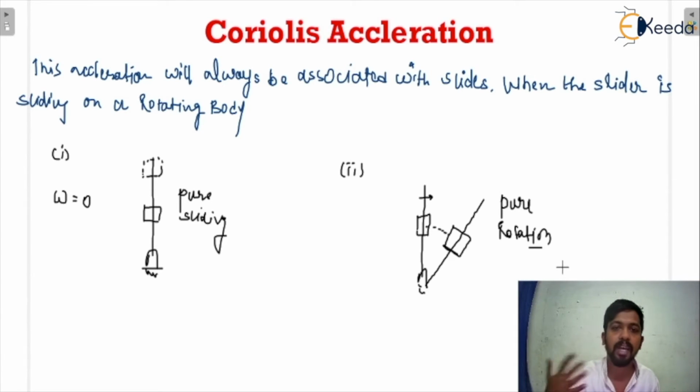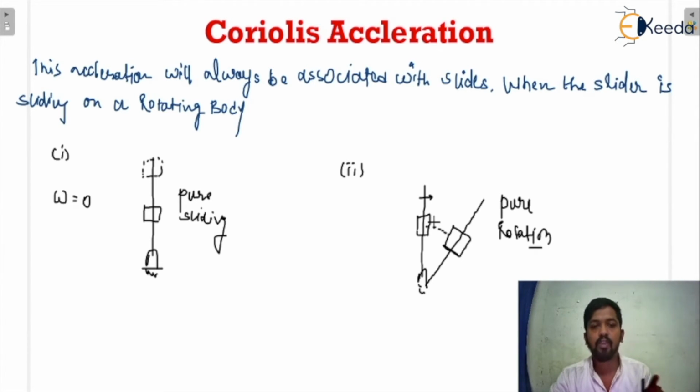Now we will see where Coriolis acceleration is going to be generated. Coriolis acceleration comes into the picture when there is a combination of these two conditions, pure sliding and pure rotation. I'm drawing the next case in which Coriolis acceleration is generated.